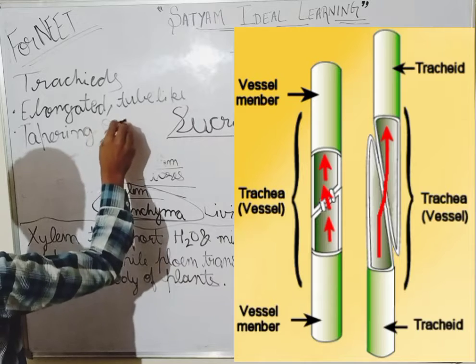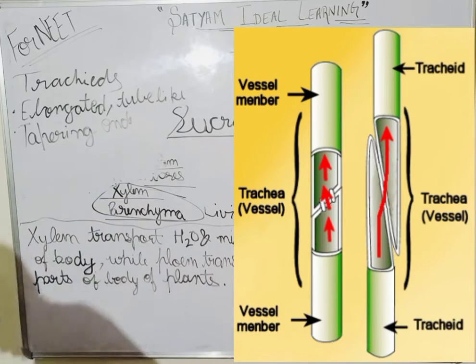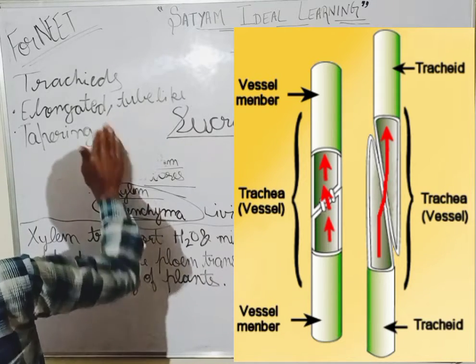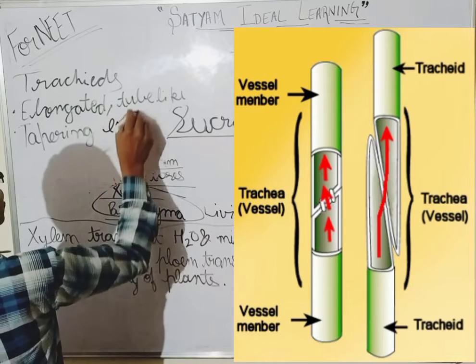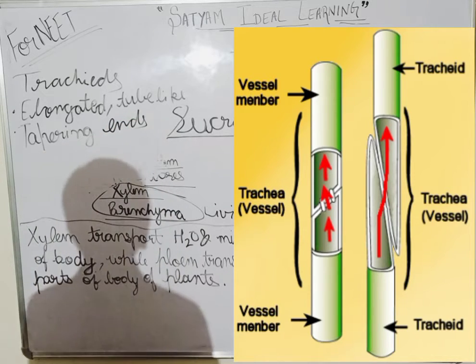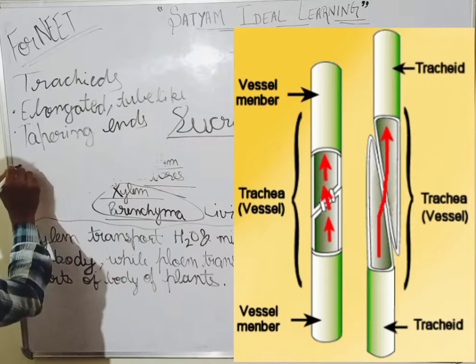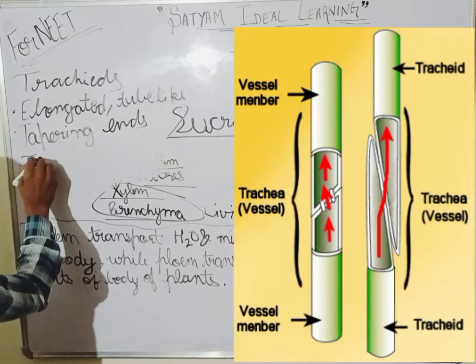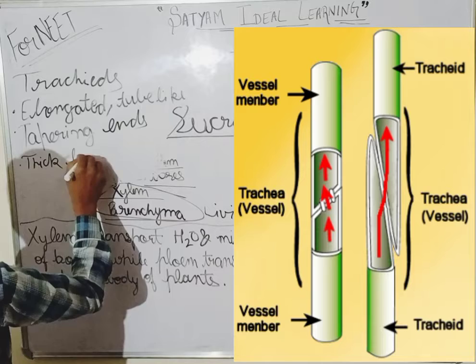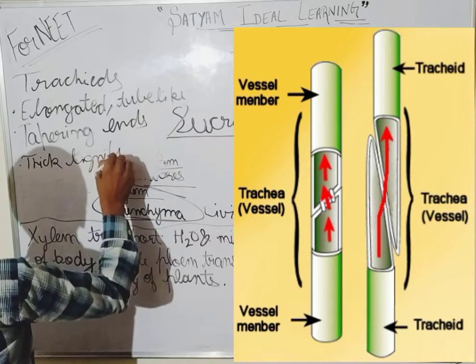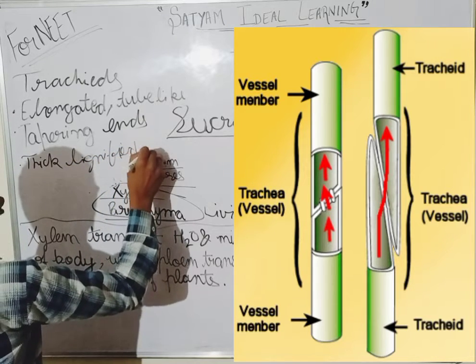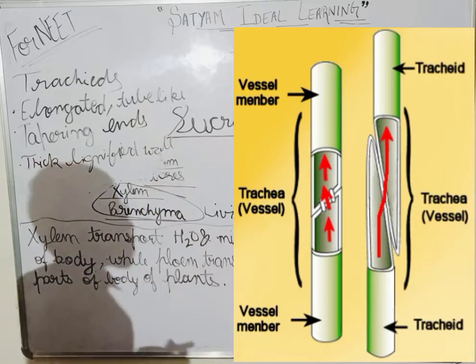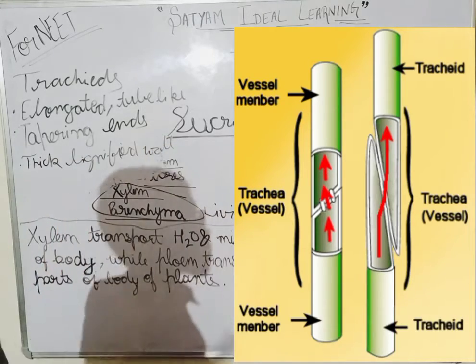So it has tapering ends. It is not working very nicely. Oh, what happened? It has tapering ends. Okay. And they have thick lignified walls. Thick lignified wall. Okay. It is clear about tracheids.